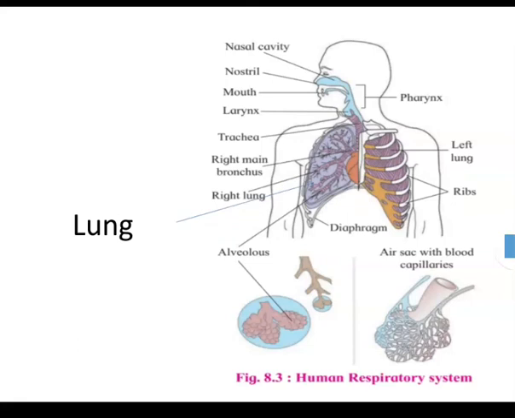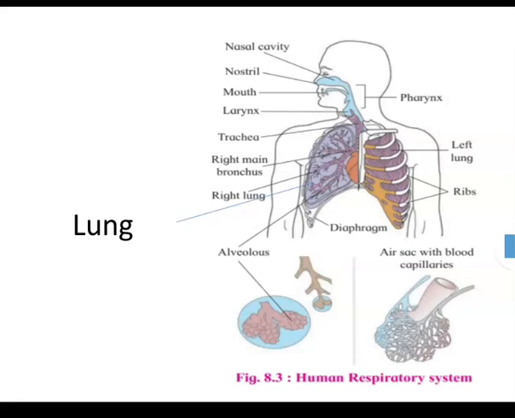Next to that, the main respiratory organ, that is the lung, where the exchange of gases takes place. These are the main respiratory organs of humans. One pair of spongy and elastic lungs is present in the thoracic cavity.